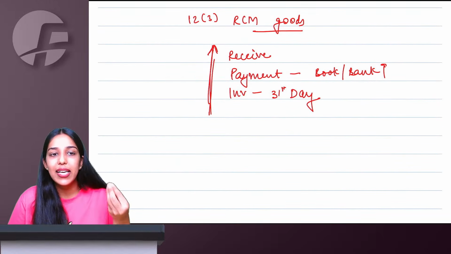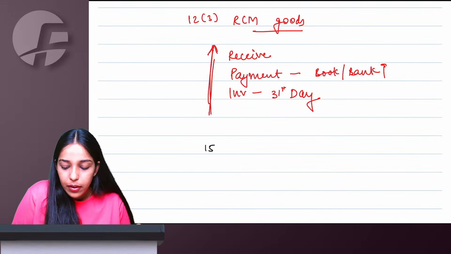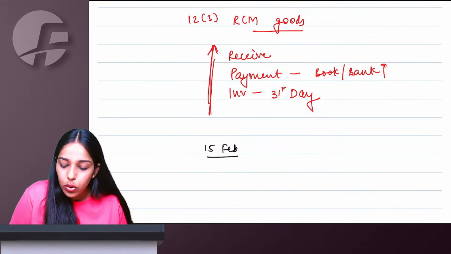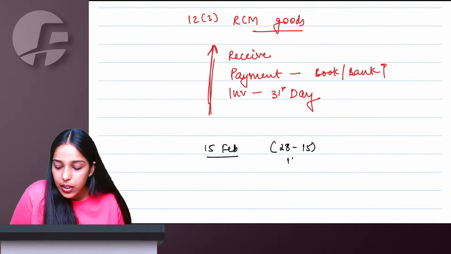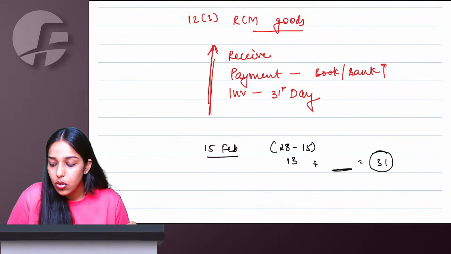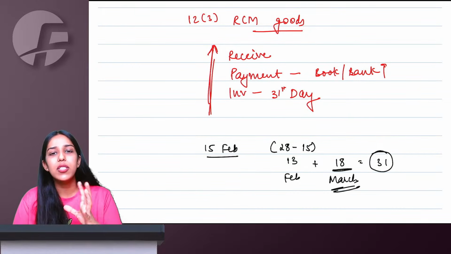How to calculate days anytime in GST? Let's say I tell you that from 15 February, you calculate 31st day. What will you do? How many total days are there in February? 28 minus 15. So I will say 13 days of Feb plus how many are short out of 31. So you do 31 minus 13. So it comes 18, I believe. Yes. So this will be Feb and March. 18 March becomes my 31st day.